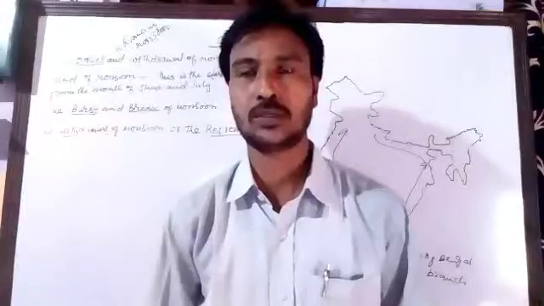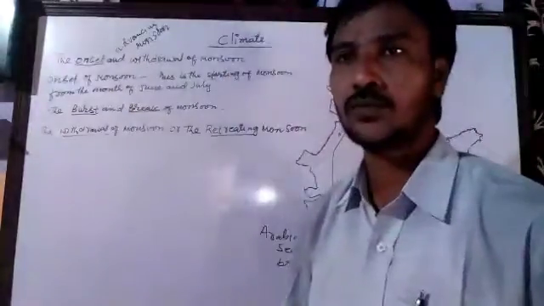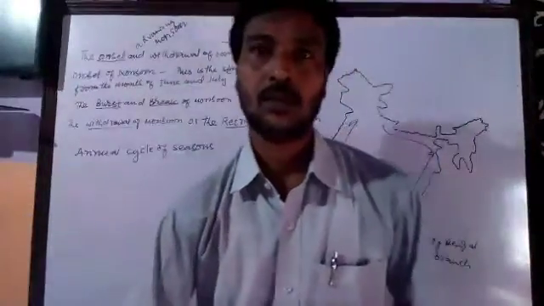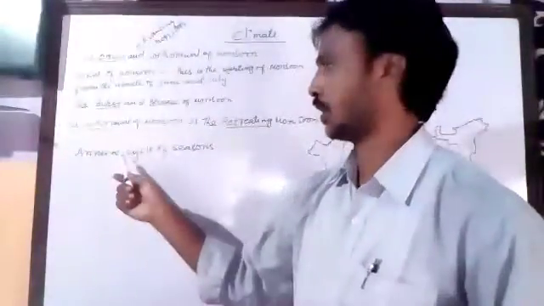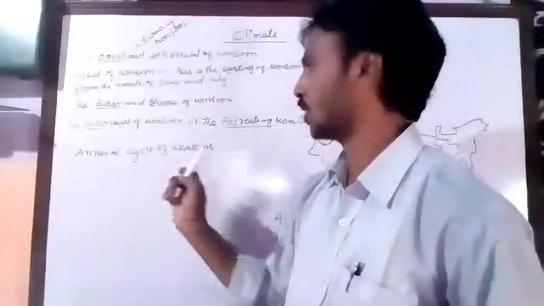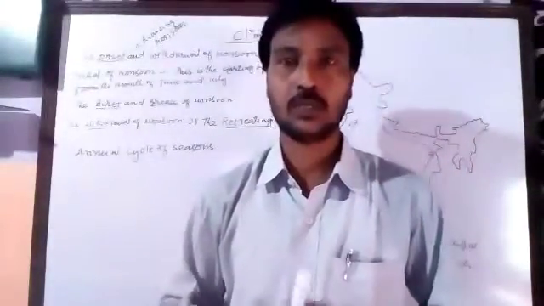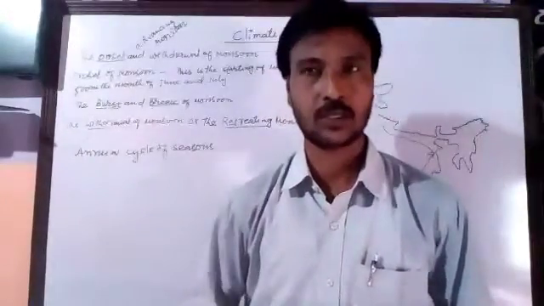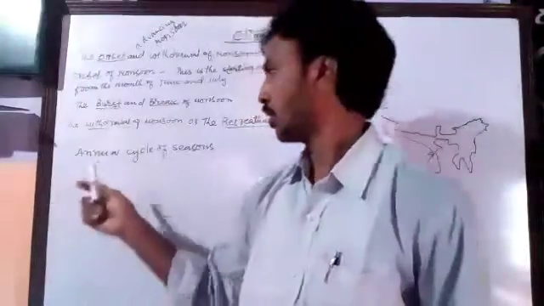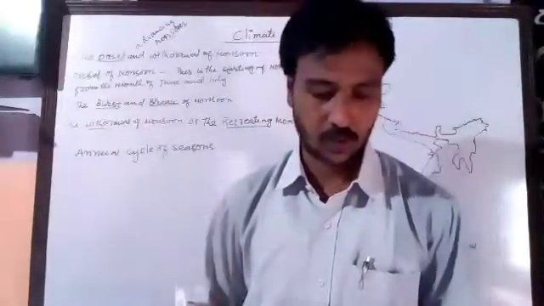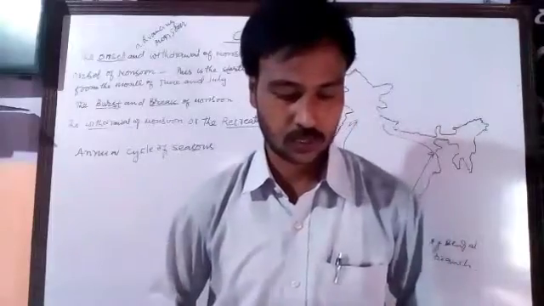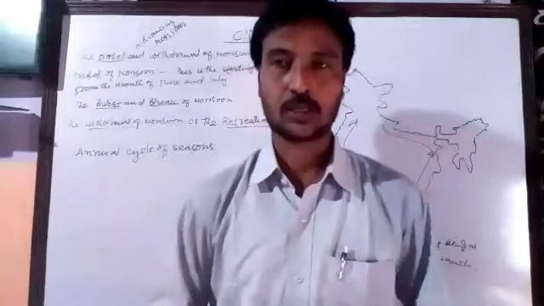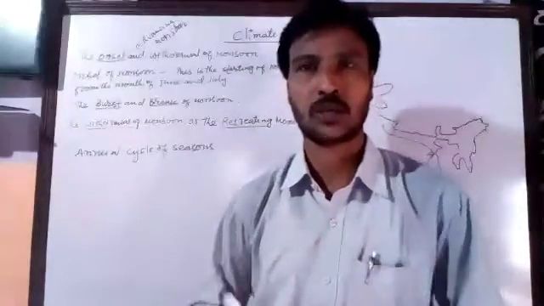I hope you understood, students. Apart from this, the last thing that we study from this chapter is the annual cycle of seasons. There are four main seasons mentioned in your book. They are the hot weather season, the cold weather season, the advancing monsoon season, and the retreating monsoon season. These are the four seasons of the annual cycle.